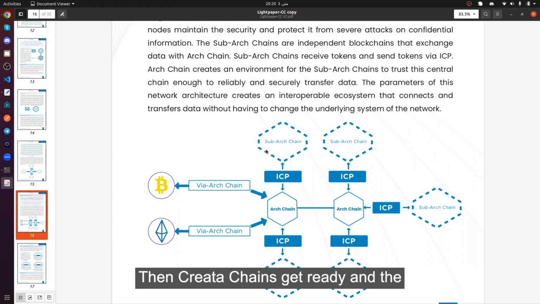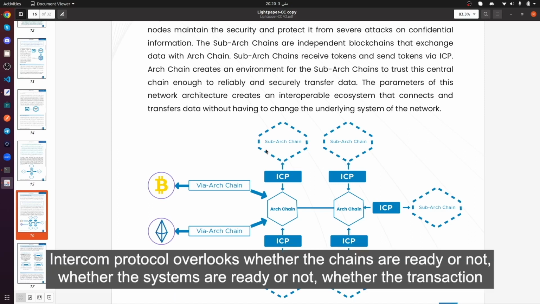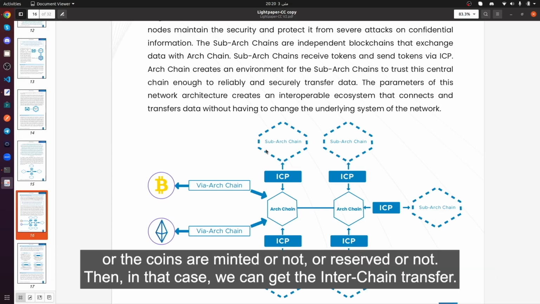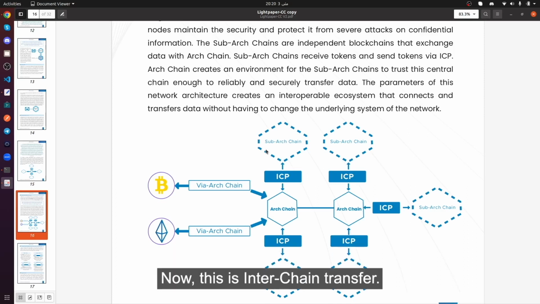Then the chains get ready, and the Intercom protocol overlooks whether the chains are ready or not, whether the systems are ready or not, whether the transaction or the coins are minted or not, or reserved or not. Then in that case, we can get the interchain transfer. Now this is interchain transfer.